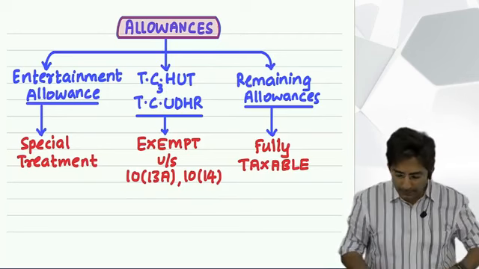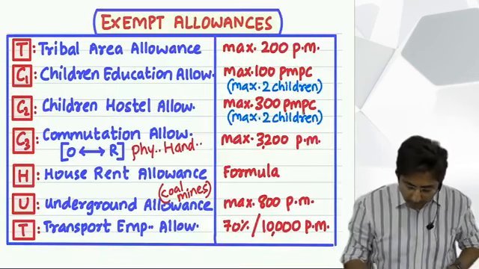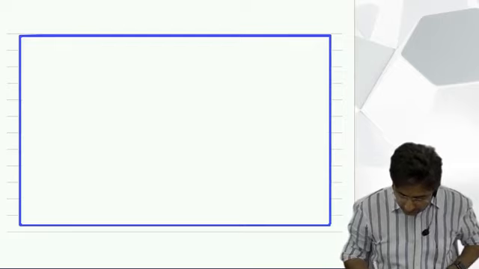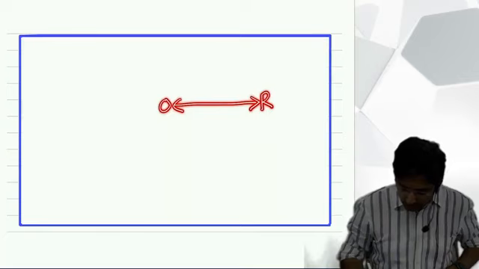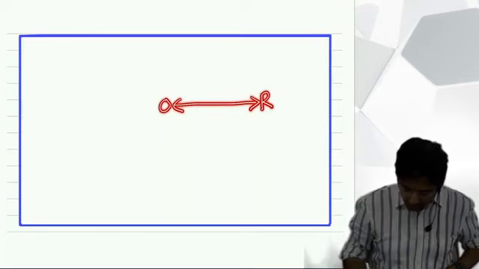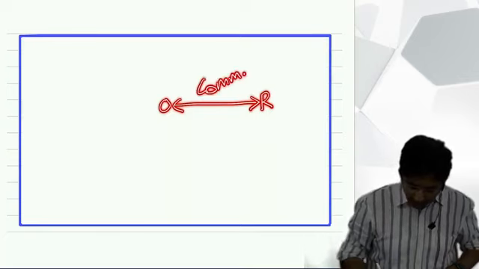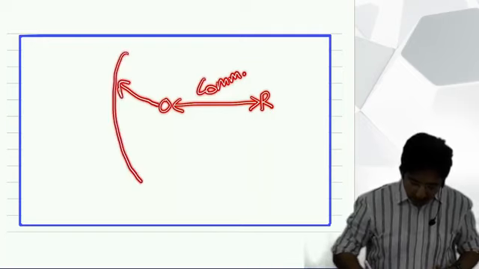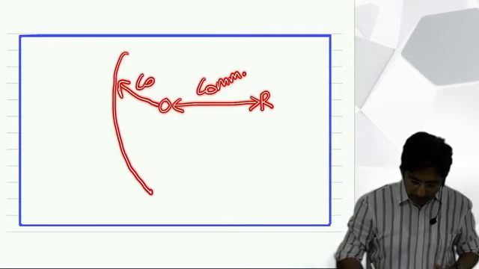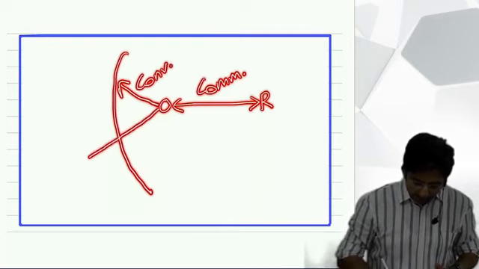You know what is the daily allowance? Look here. I will draw this thing once again. Right now, what did I say? For your journey between office and residence, you are given commutation allowance. And then, if you have to travel within the city only, local traveling, that is conveyance. And if you have to go outstation, a long distance journey, then it is a traveling allowance.